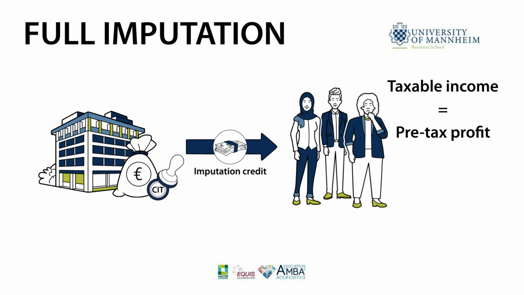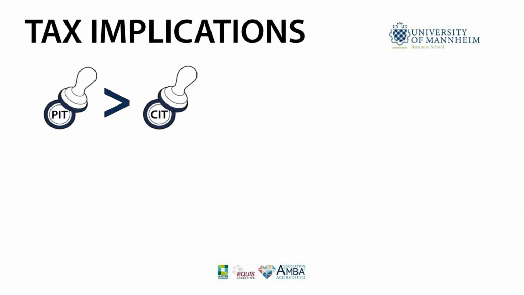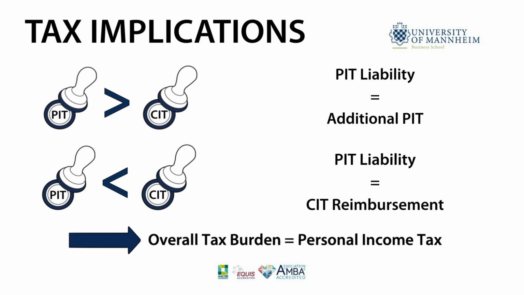To avoid double taxation, you as the shareholder can then credit the corporate income tax on the distributed profits against your personal income tax on the dividend income. In case your personal income tax rate is higher than the corporate income tax rate, the exceeding personal income tax is levied in addition. In contrast, if your personal income tax rate is lower than the corporate income tax rate, you receive a reimbursement. Thus, in any case, the overall tax burden of the corporate investment is determined by your personal income tax.